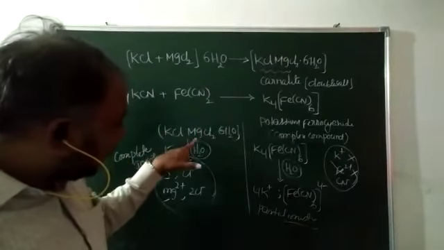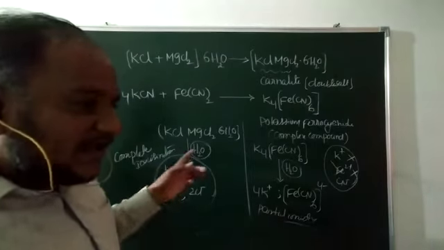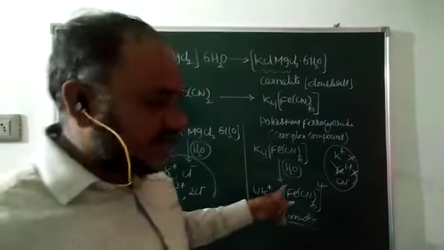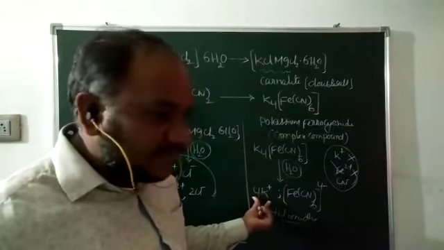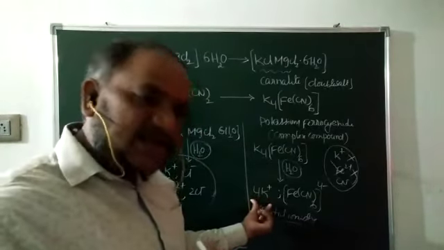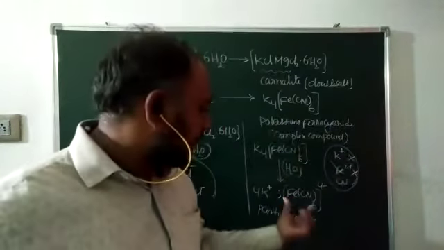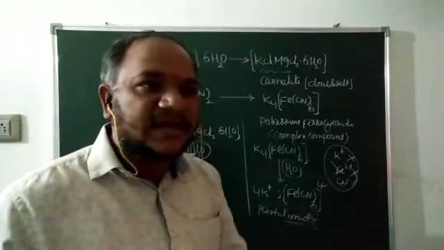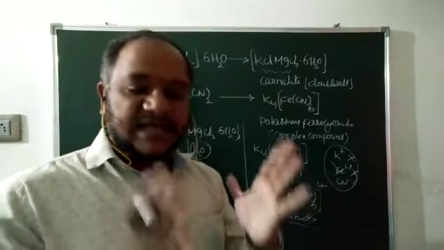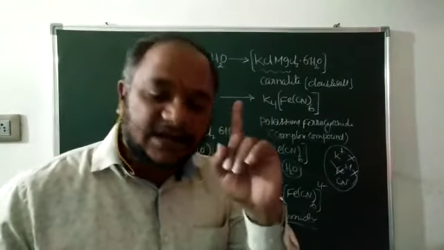Next, in the double salt, all ions, either cation or anion, will give the qualitative test in the laboratory. But in the complex compound, only the ion in the ionic sphere will give the qualitative test. The complex ion is different: the ions in the complex part do not give the qualitative test. These are the major differences between double salt and complex compound.